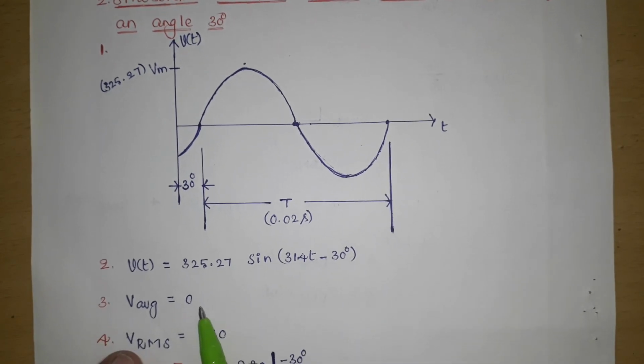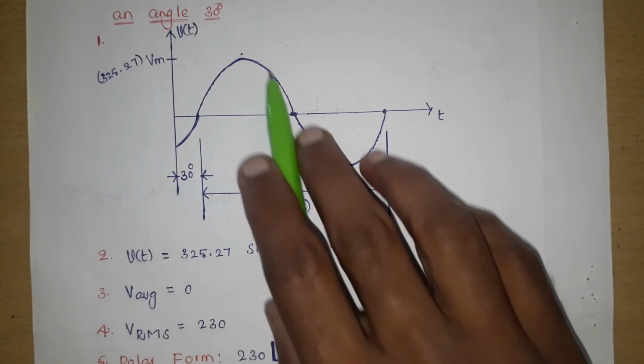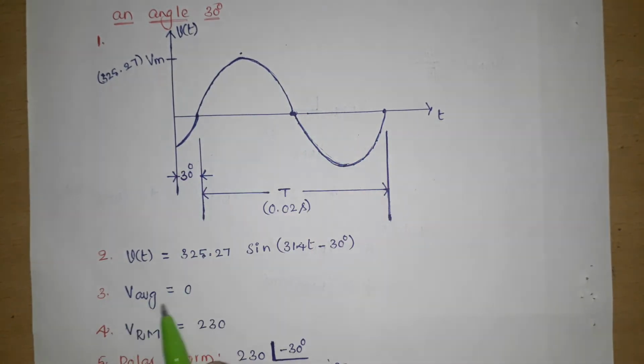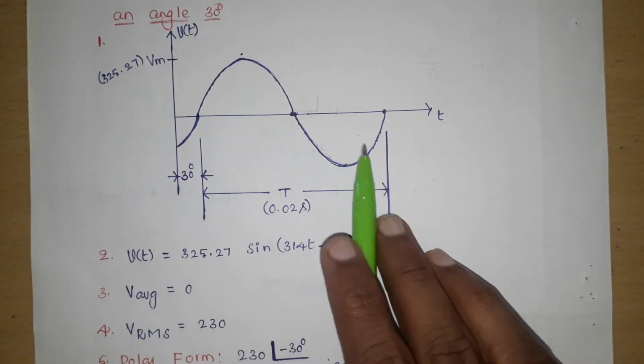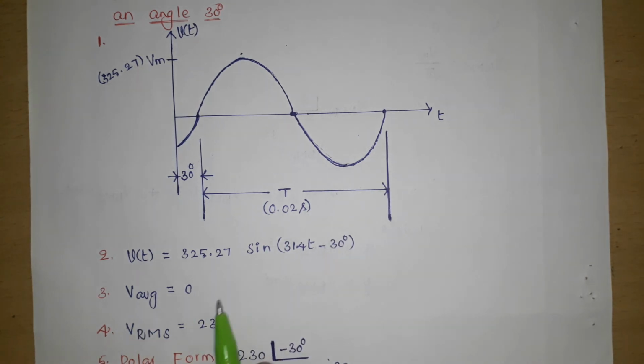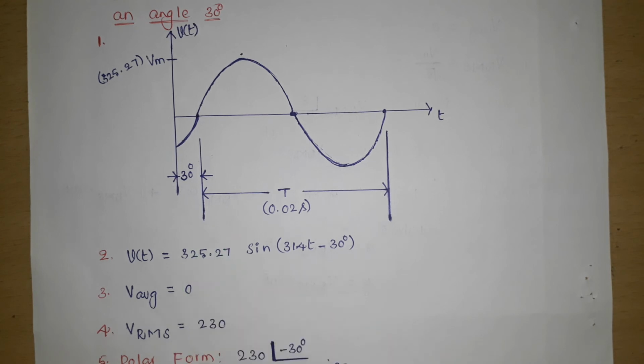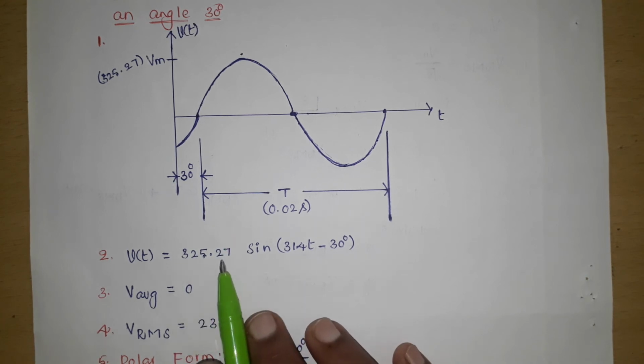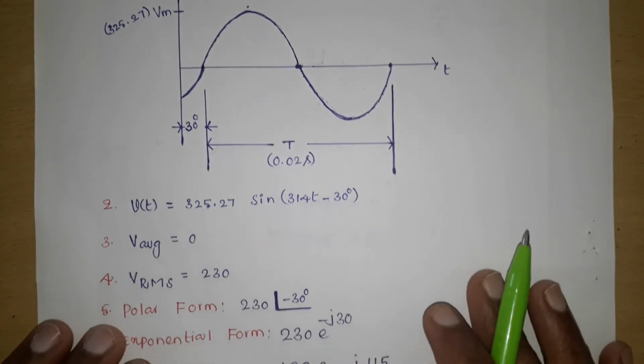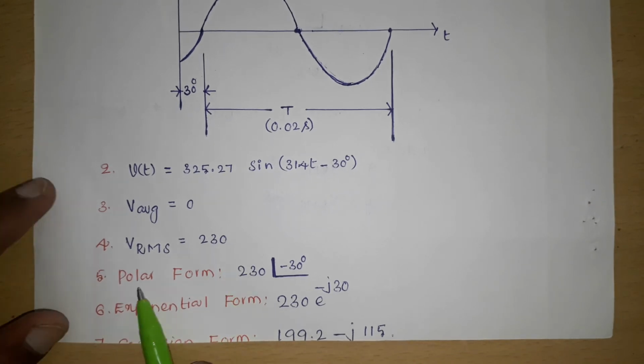What is the average value? 0, because positive area equals negative area for a cycle. What is the RMS value? Vm by root 2. The maximum value is 325.27, so 325.27 by root 2, which is 230 volts, is the RMS value. What is polar form?